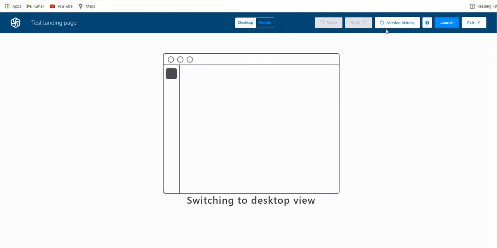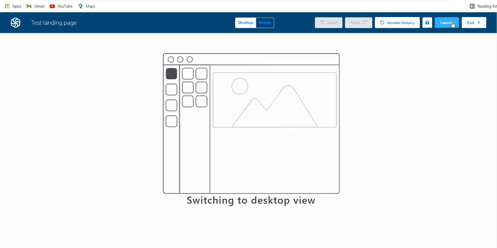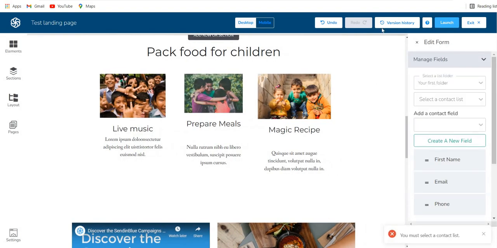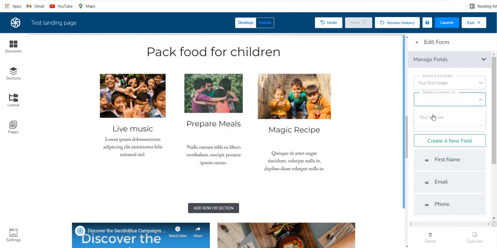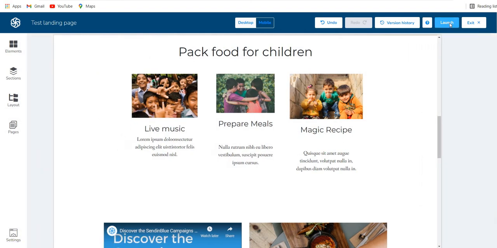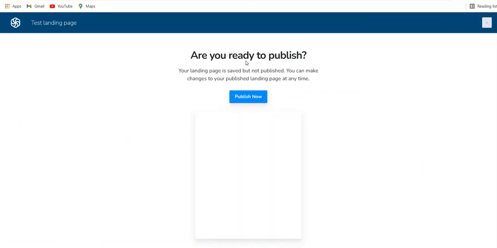And then finally, when you want to launch it, click on launch. So you say that you must select a contact list, because these leads, whatever the information will be added in these fields, need to go to a form or a list inside Sendinblue, right? So I need to connect this to a list, so that these leads go into a list, and then an automated email is sent out to them. So I'm just going to pick your first list, and then now click on launch. So it took me to the launch page.